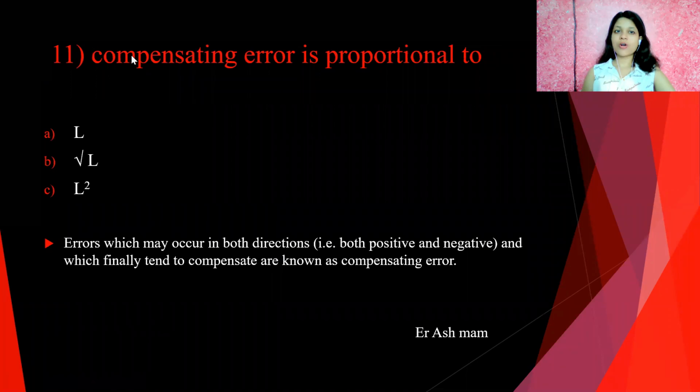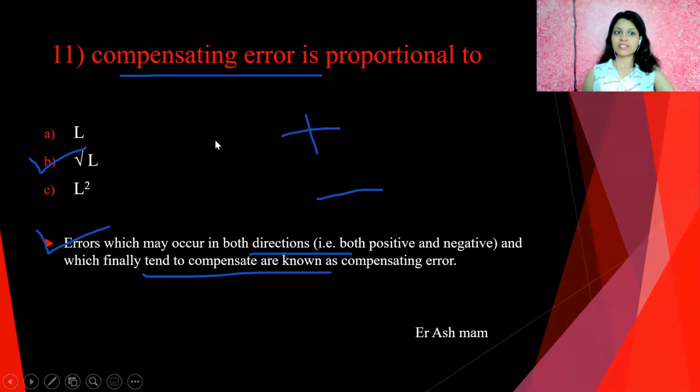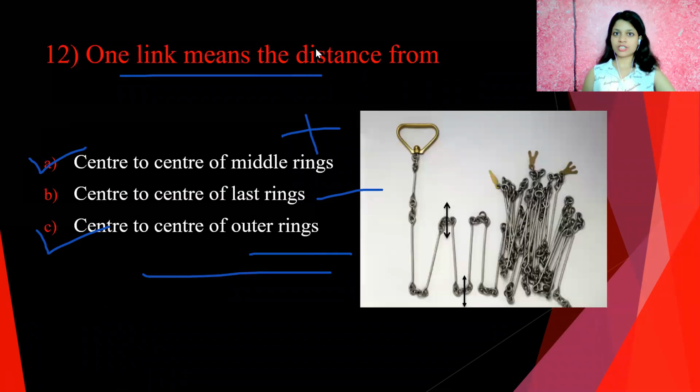Next question, compensating error is proportional to. Answer is root L. We know that compensating errors are errors which may occur in both directions, both positive and negative, and which finally tend to compensate each other; these are known as compensating errors. So answer root L is correct for this question.